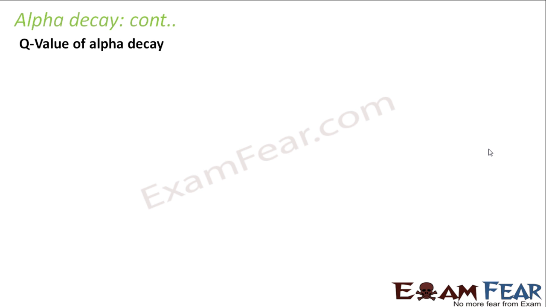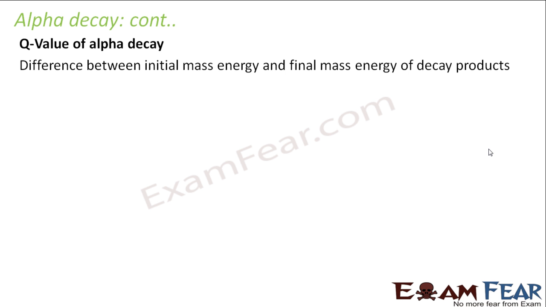So let us try to see what the Q value is. How do we define the Q value? It is basically the difference between the initial mass energy and the final mass energy of the decay products. So what was the initial mass energy? Let us consider our generalized equation of alpha decay.